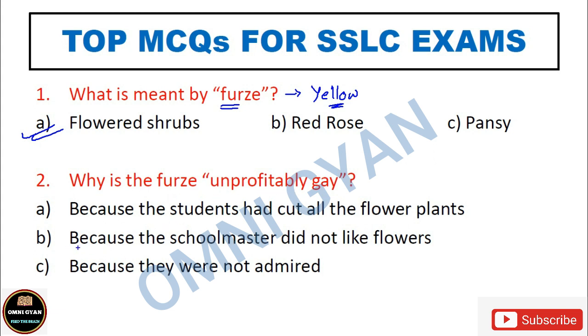आपको कौन सा आंसर सही लगता है? Which one do you feel is the correct answer? Come on. The correct answer is option C, because they were not admired, or ignored, or not appreciated. Any word may be asked in the exam. इनको admire, appreciate नहीं किया जाता था, इनको ignore किया जाता था. These were ignored actually. That is why they were called unprofitably gay.